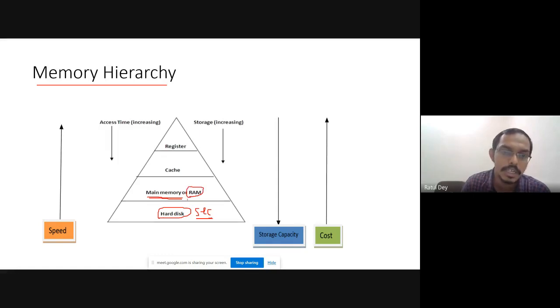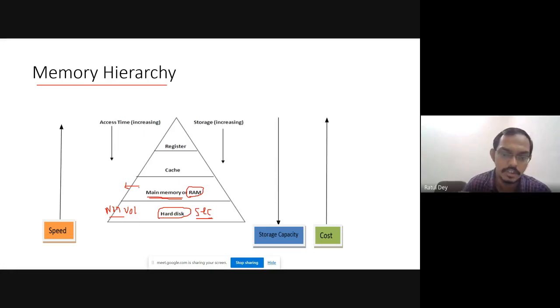This RAM is a one kind of volatile memory. This is a volatile memory, but this is a non-volatile memory in the hard disk. Non-volatile memory, and this is the volatile memory. Now what is happened, the size of the RAM is much less than the hard disk.